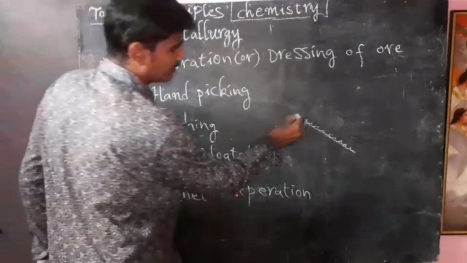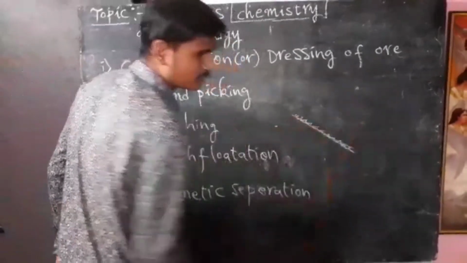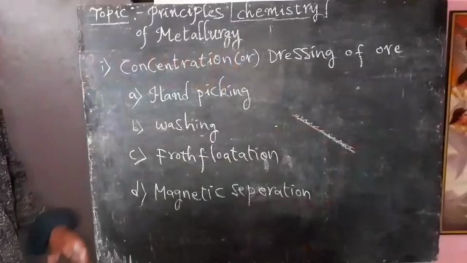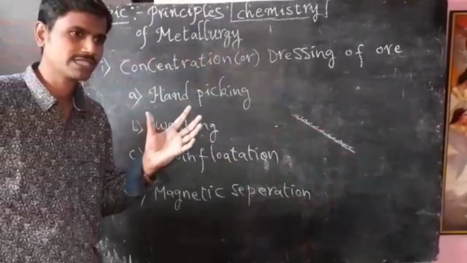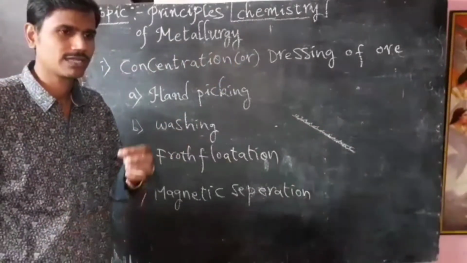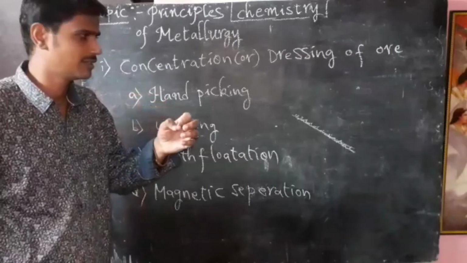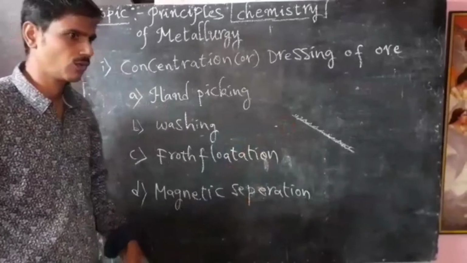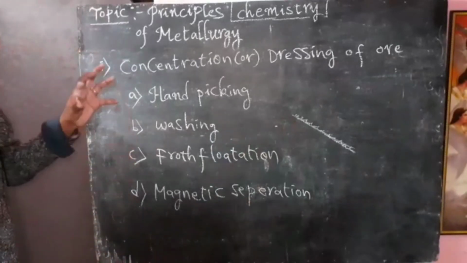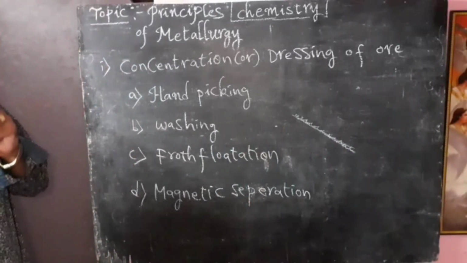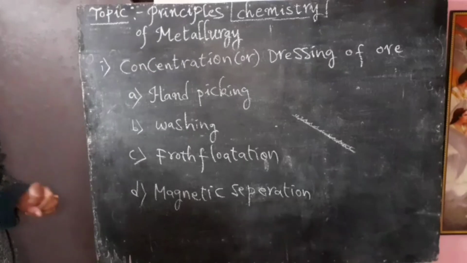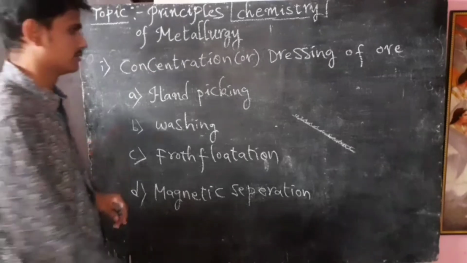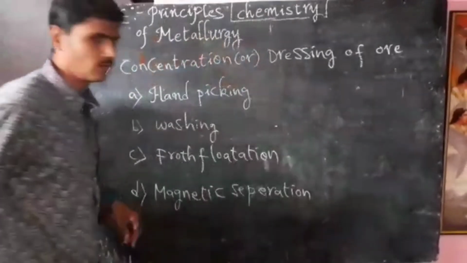The impurities are washed away by the water, while the dense ore particles are left behind on the sloping surface. From that we can get a pure form of the ore. So this is about hand picking and washing.